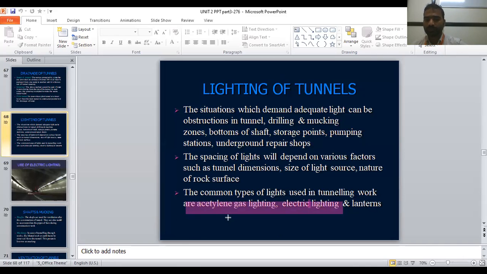First one is acetylene gas lighting. The next is electric lighting, and the third one is lantern. In the tunnels, these are the ones used the most in tunneling.